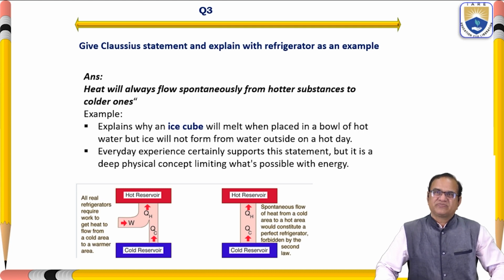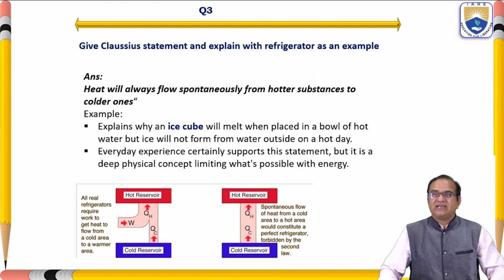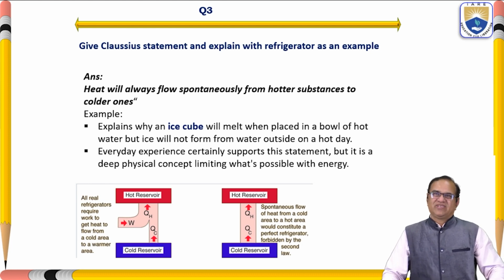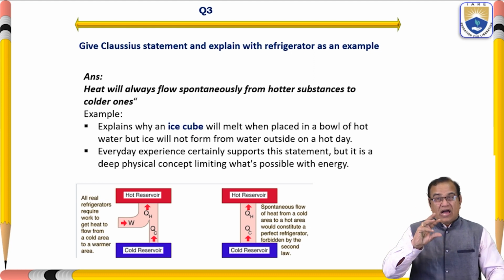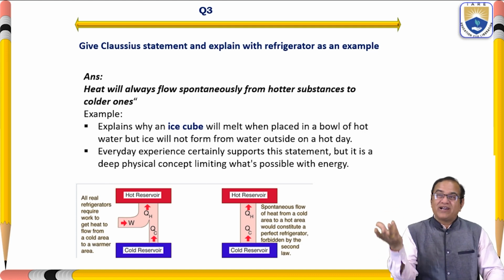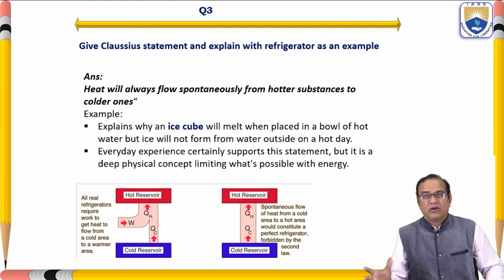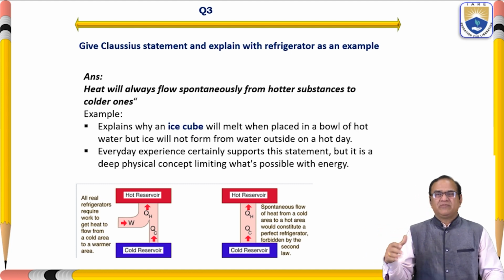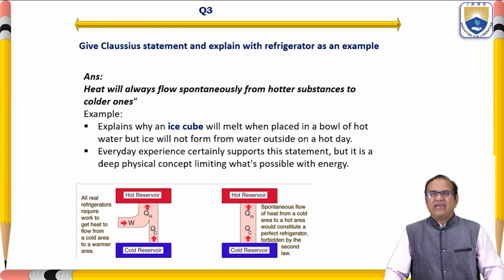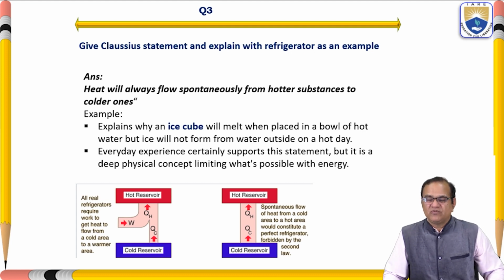This explains why an ice cube will melt when placed in a bowl of hot water, but ice will not form from water outside on a hot day. Ice can be converted to water, but water cannot convert to ice normally. You have to do some additional process. Everyday experience certainly supports this statement, but it is a deep physical concept limiting what is possible with energy.